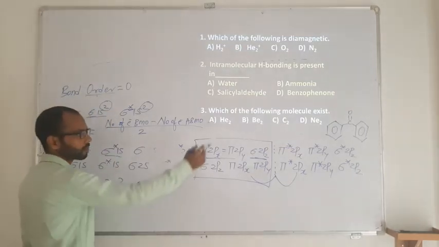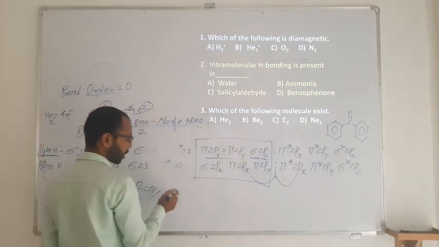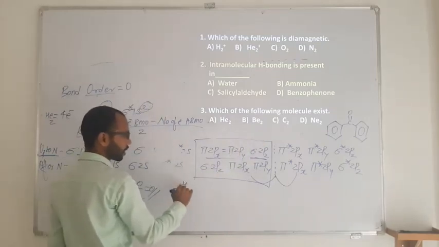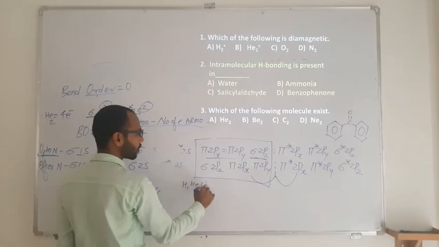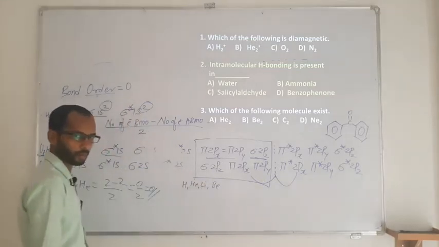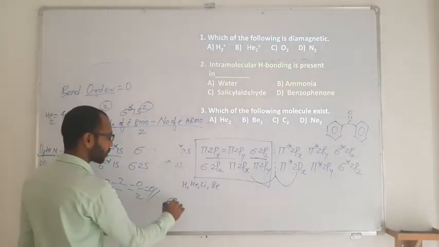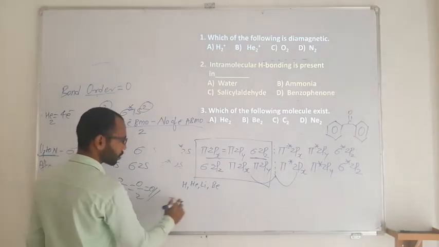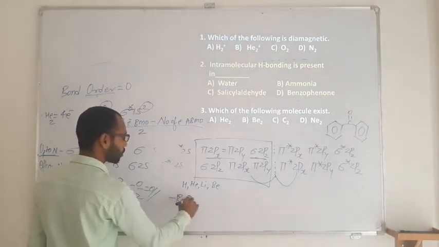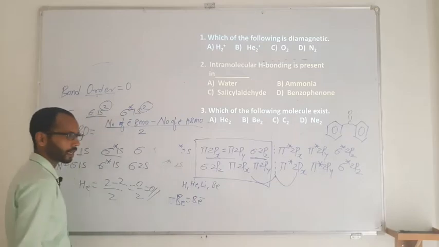Similarly beryllium. What is the electronic configuration of beryllium? First hydrogen, then helium, then lithium, then beryllium. Each has 4 electrons, so totally there will be 8 electrons.